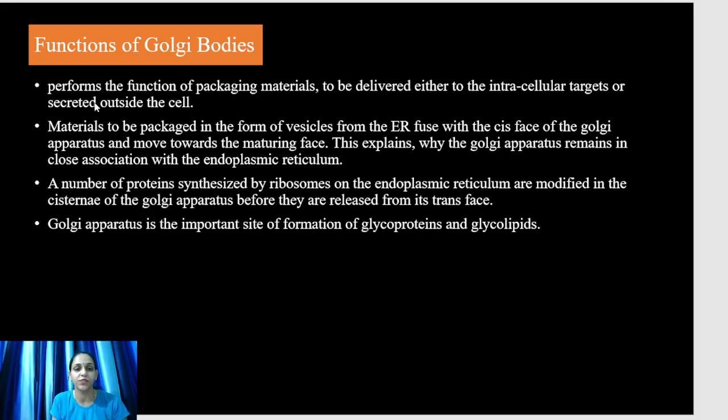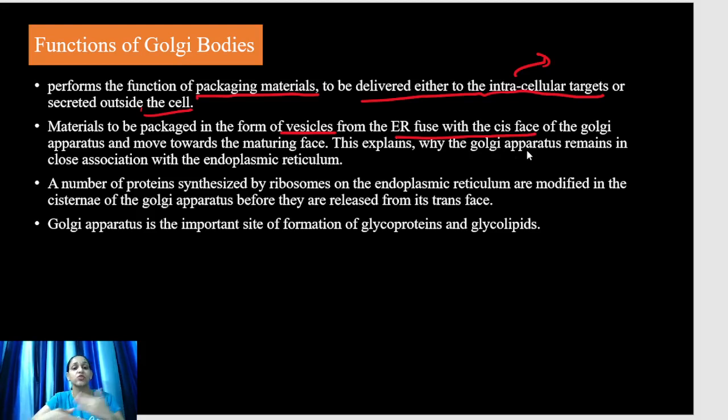Functions of the Golgi bodies: perform the packaging of material to be delivered either to the intracellular targets or secreted outside the cell. Means different organelles में भी जा सकती हैं और secrete out भी हो सकती हैं. Material to be packaged in the form of vesicles from the ER fuse with the cis phase of the Golgi apparatus and move towards the maturing phase. This explains why the Golgi apparatus remains in close association with the endoplasmic reticulum.